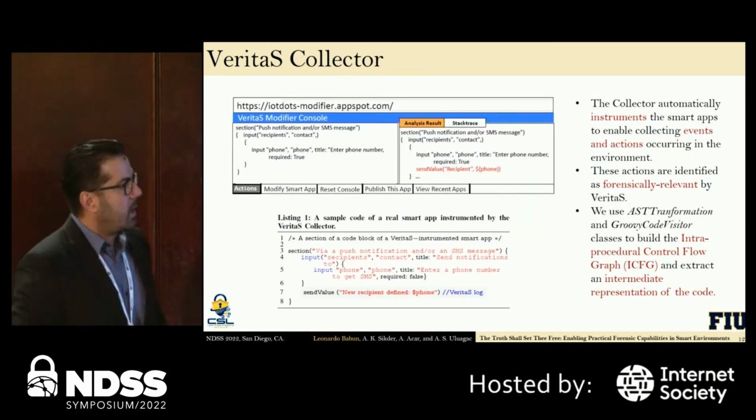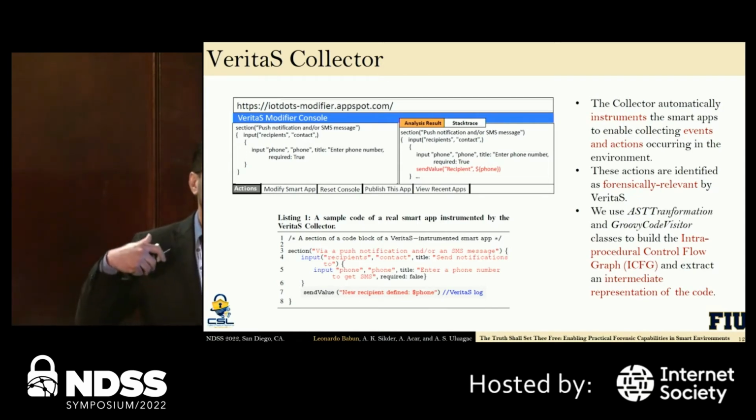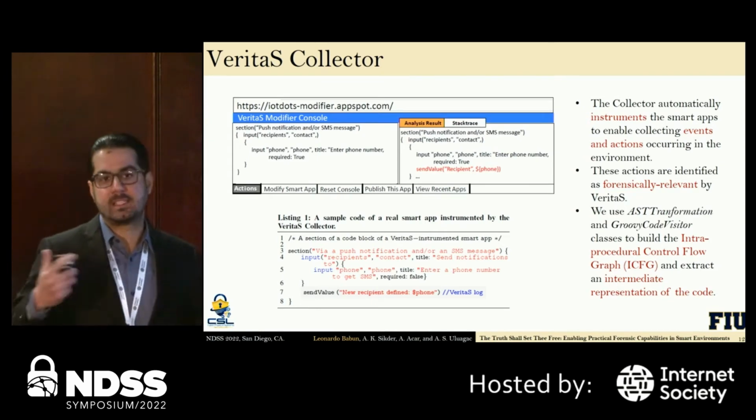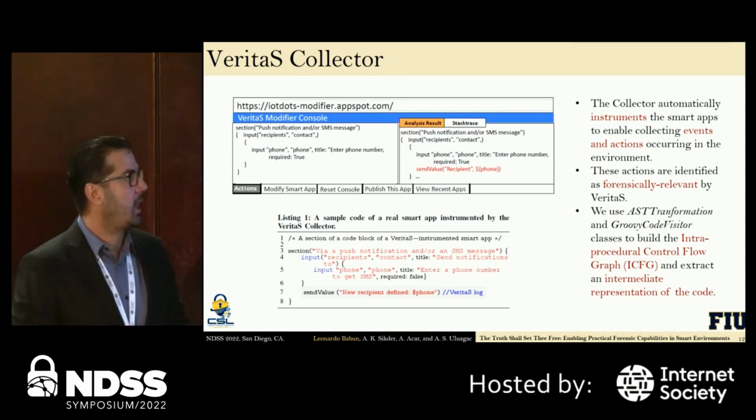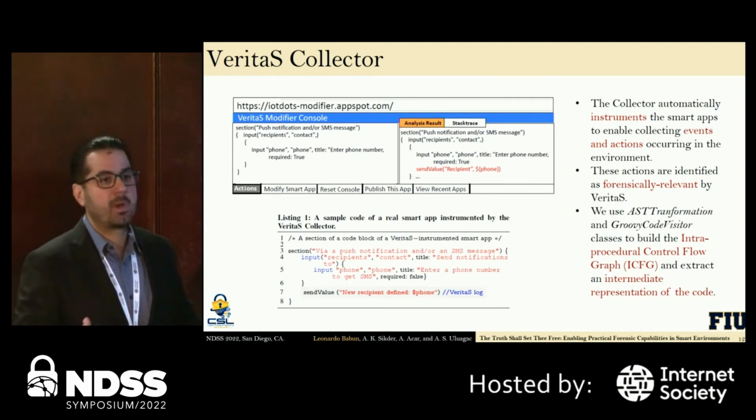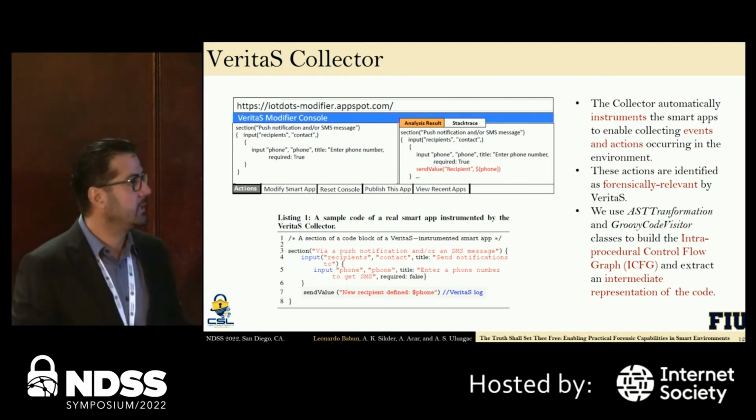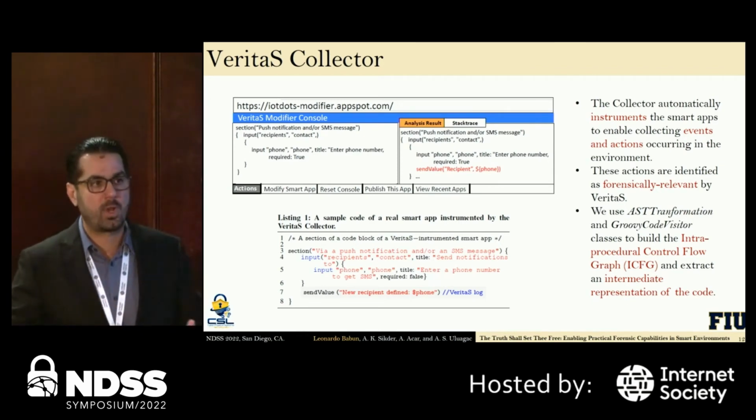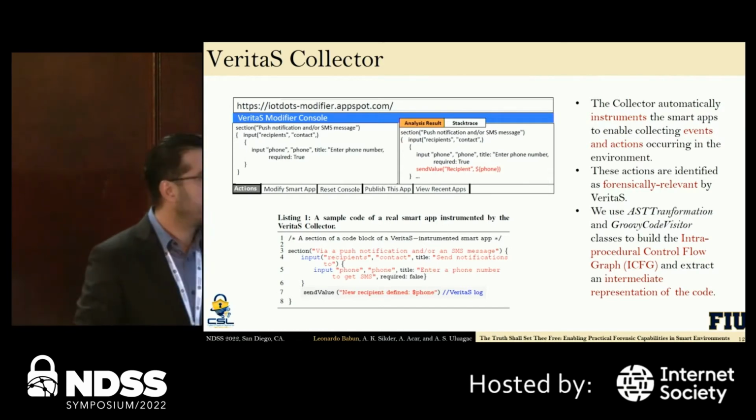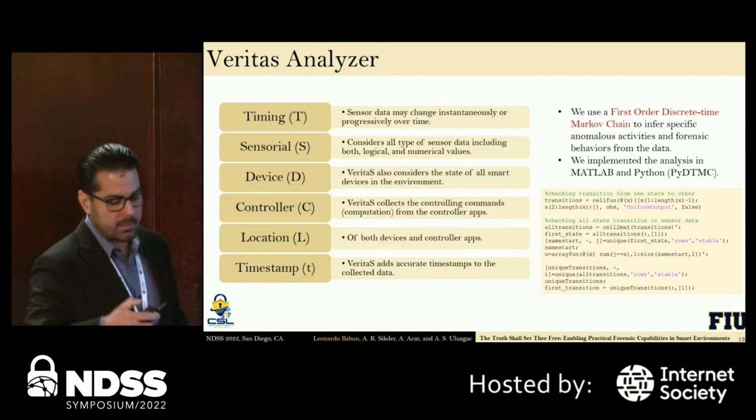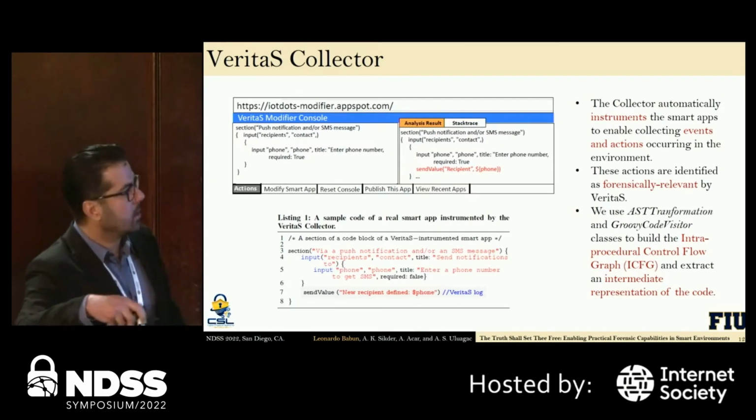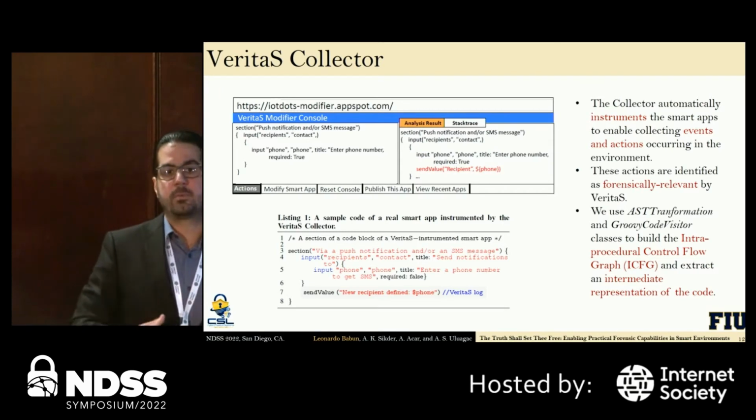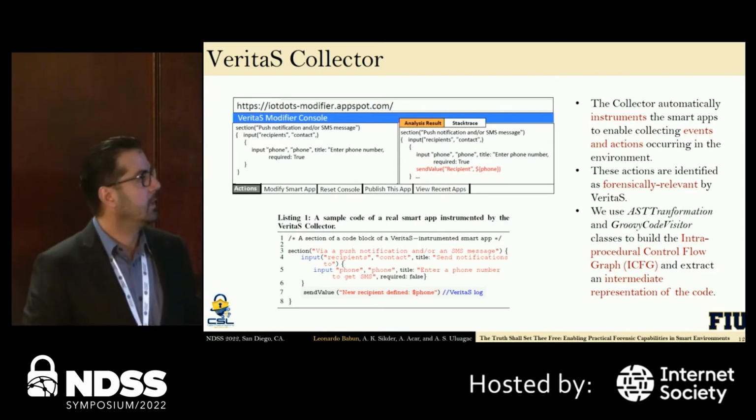So for the Veritas Collector, because it's not desirable for most users to instrument or analyze applications, we are proposing a tool that we call the modifier that automatically processes IoT or smart applications, analyzes them, flags what is relevant for the forensic analysis, and then logs that information somehow. Insert logs like this inside the app, so that data can be collected automatically in real time.